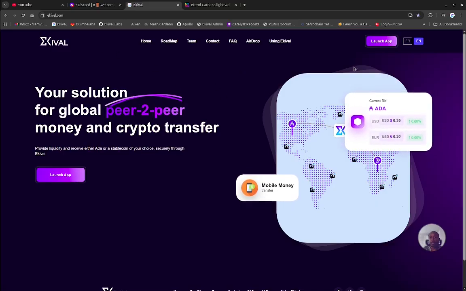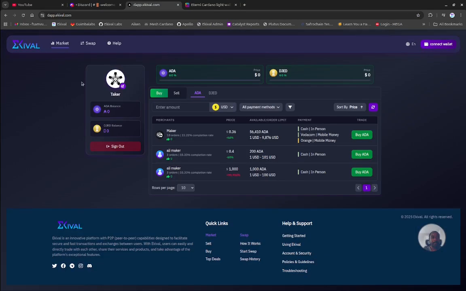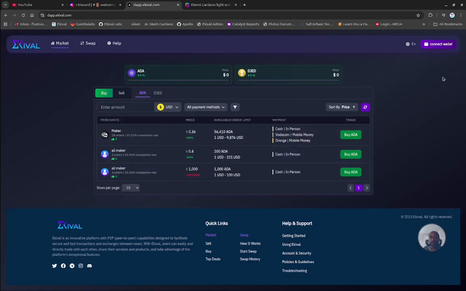From ekival.com, you can launch the app, and from here, you'll be able to access the marketplace. Here, you will be invited to connect your wallet. I'm going to refresh it because I've switched wallet. I'm going to sign out this one.